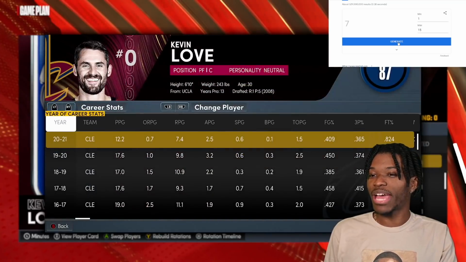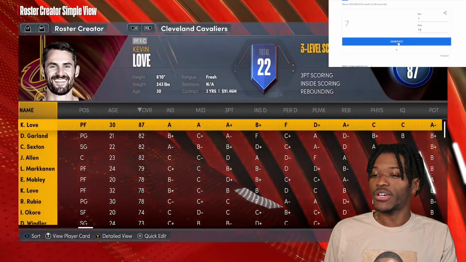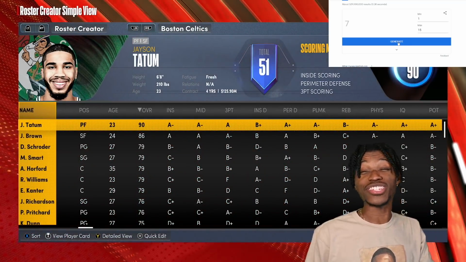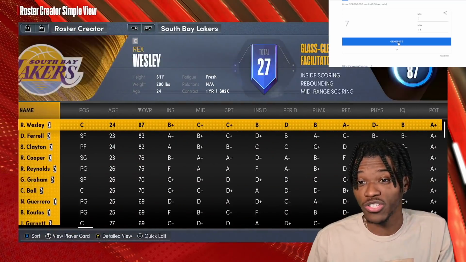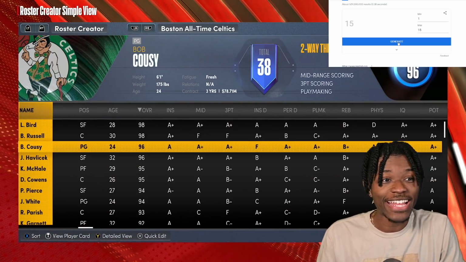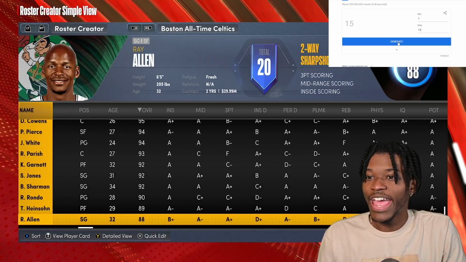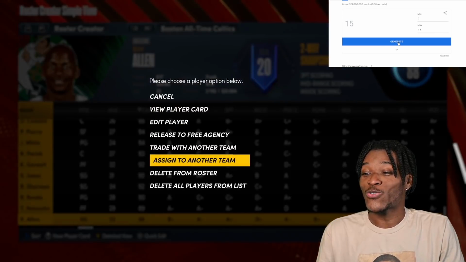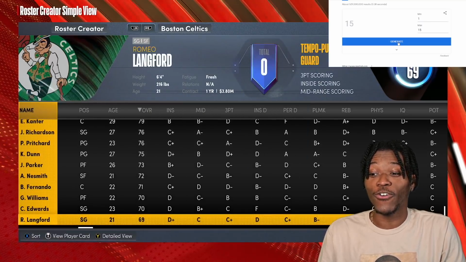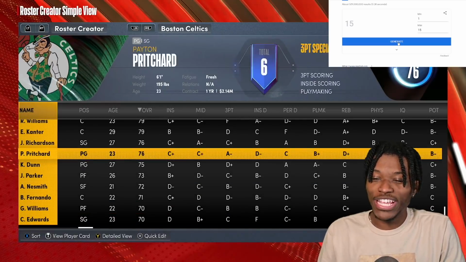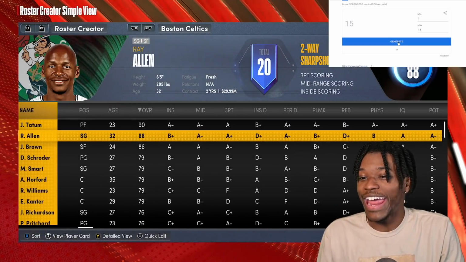So at least you get prime Kevin Love or close to prime Kevin Love. But ain't the greatest. The Celtics are going to get somebody great regardless. So much history in Boston. The Celtics are getting 15. That's the literal last person. And their last person is Ray Allen. Ray Allen is like one of the best players for other franchises. So even though it is the worst, it's not even bad. You know what I'm saying?